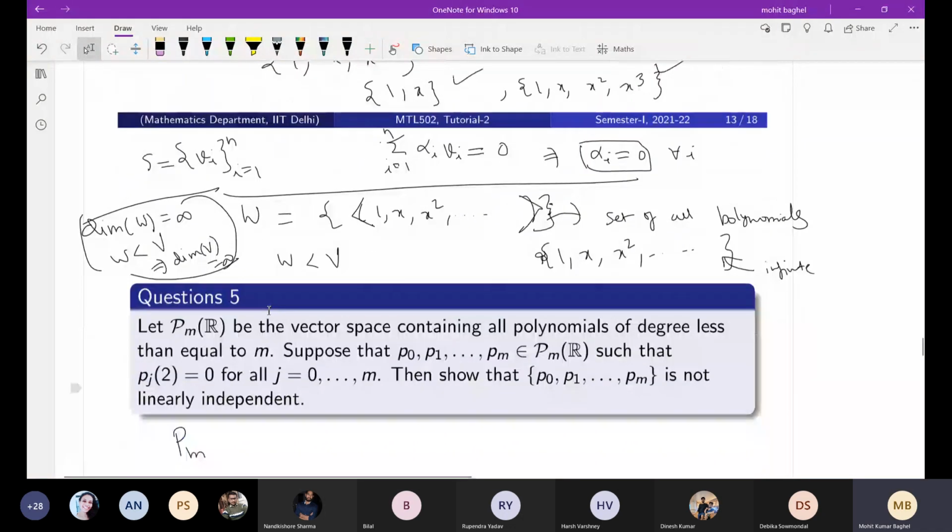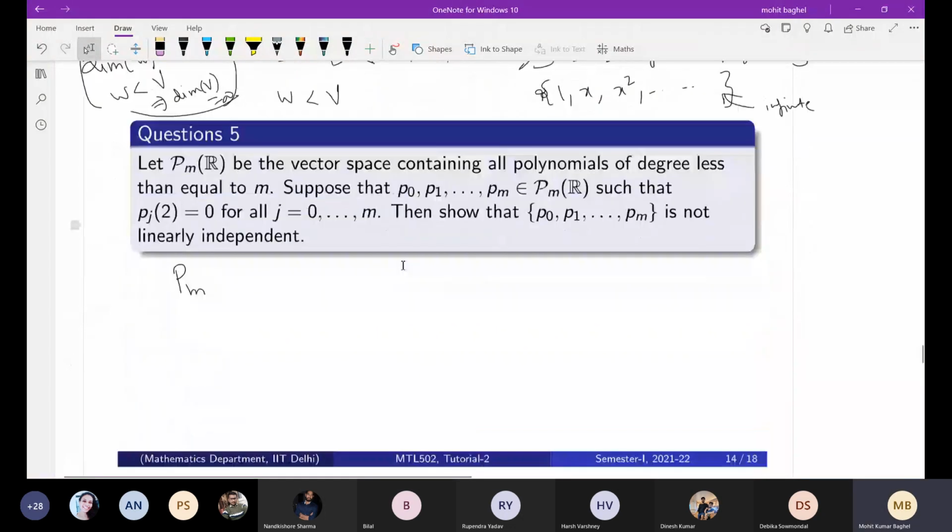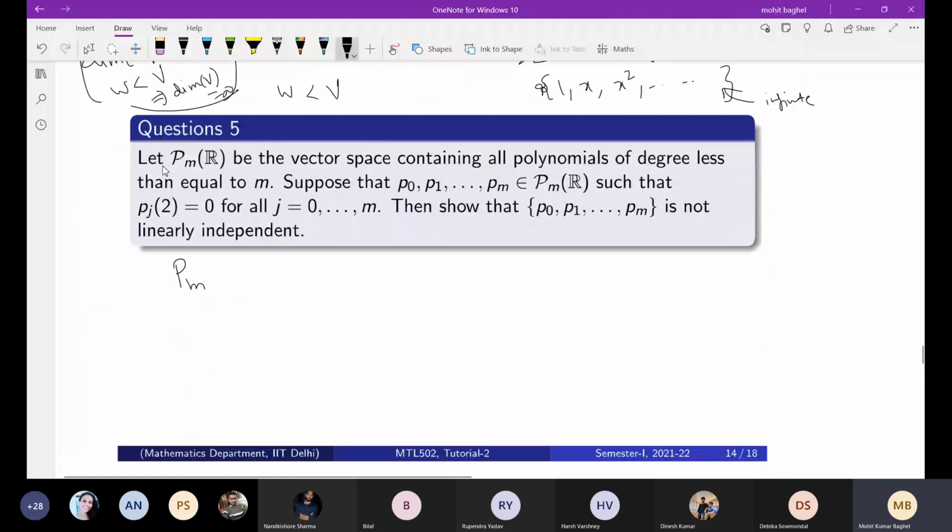And P_0, P_1 to P_M are vectors in this P_M(R) such that P_j(2), if we put 2 in place of the variable x, comes out to be 0. So this property is satisfied. Then you have to show this is not linearly independent.